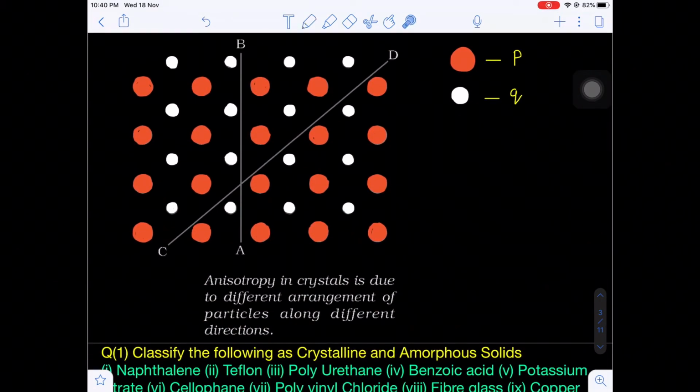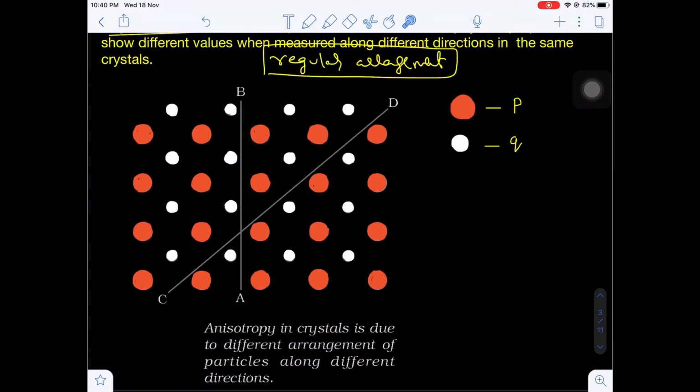Now there is one simple example. Let's suppose I am considering two particles, two atoms or two molecules, P and Q. Let's suppose I am taking one axis AB. If you look along the AB axis, you are seeing both particle P and particle Q continuously.